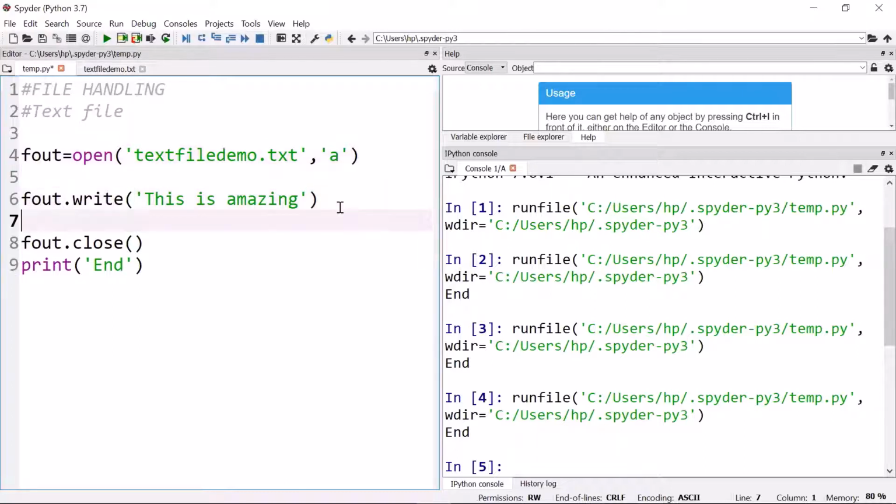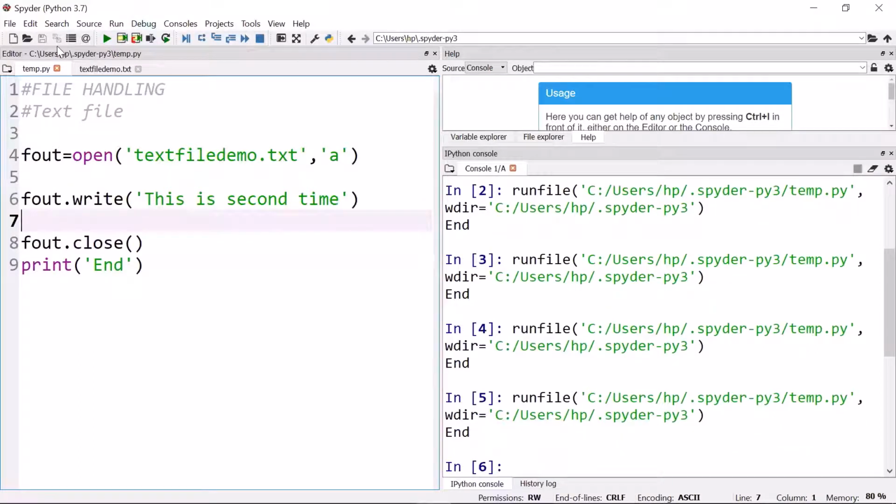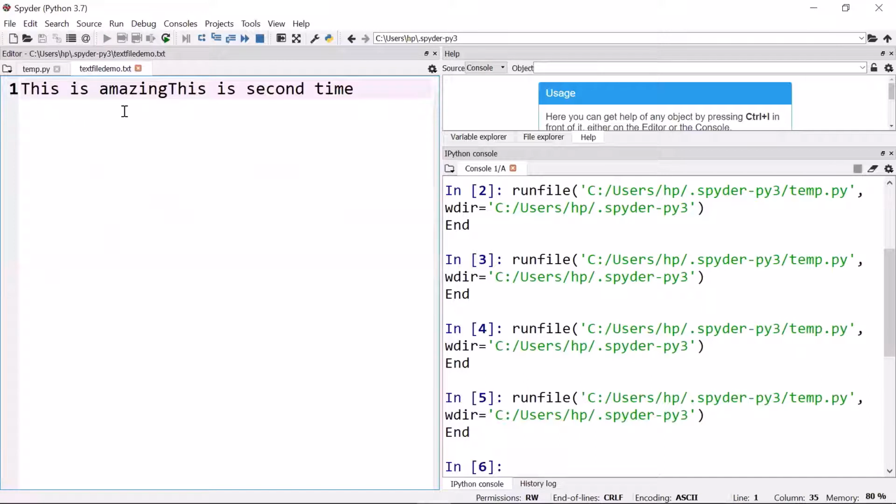So this is amazing. It's already written there. This is my second chance of writing. This is second time. Suppose something like that I have written. Now this A means append mode. Let us have a look at our file, text file. This is amazing. This is second time.